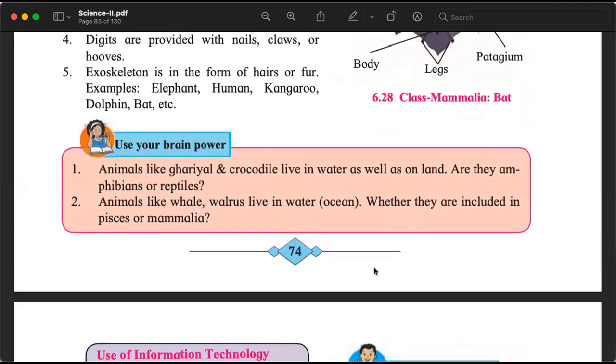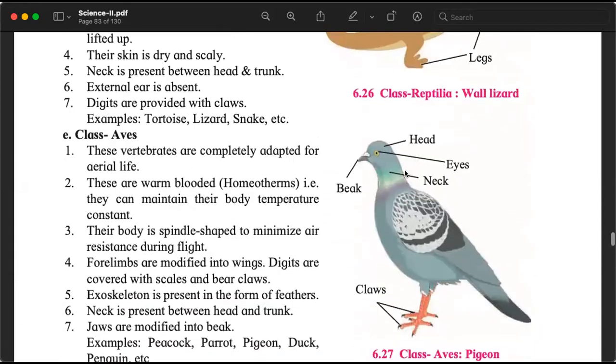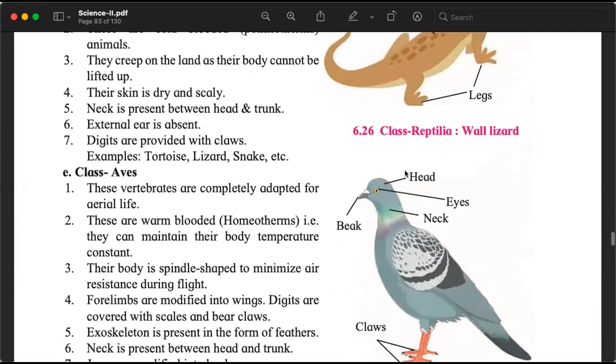This is the question I was asking. Animals like gharial and crocodile live in water as well as land. Are they amphibians or reptiles? They are reptiles because they creep, because they have scaly skins and dry skins. That is why I think they are reptiles. Please check later whether I've given you the right information or not. Please check for yourself.